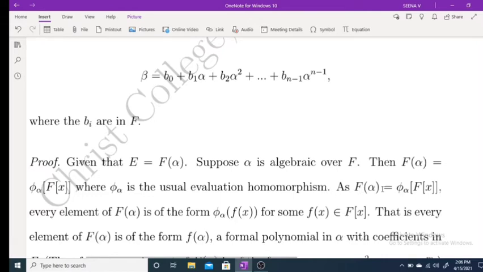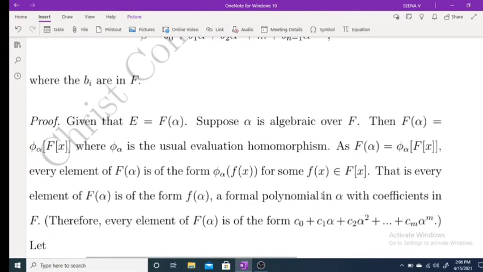As F(alpha) equals phi alpha of F[x], every element of F(alpha) is of the form phi alpha of f(x) for some f(x) belonging to F[x]. Once again, F(alpha) is phi alpha of F[x]. That means every element of F(alpha) is of the form phi alpha of some polynomial f(x).